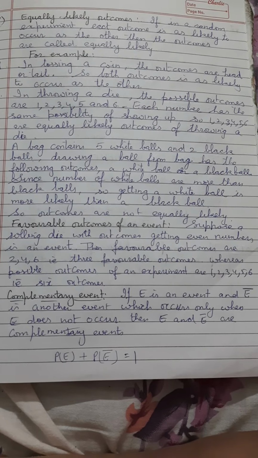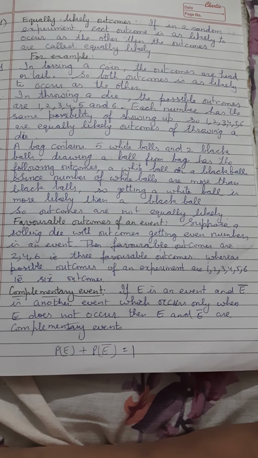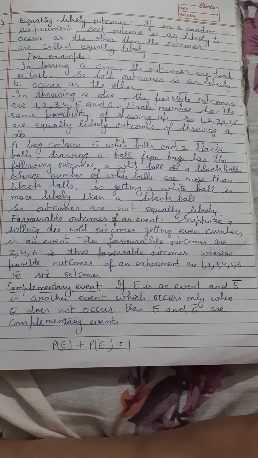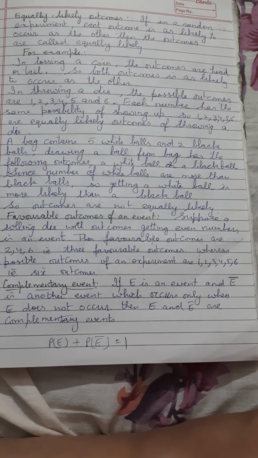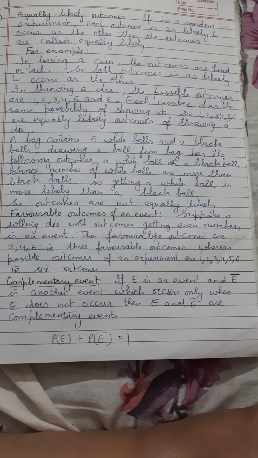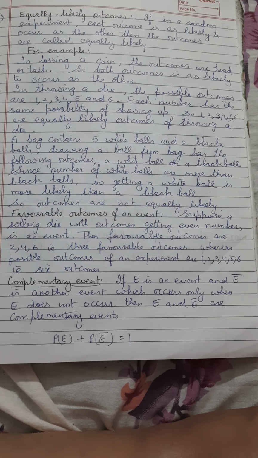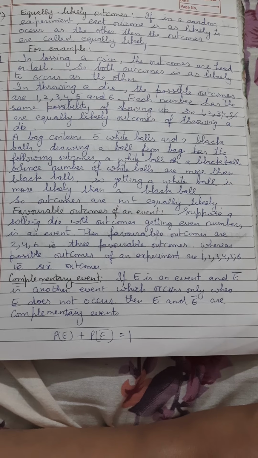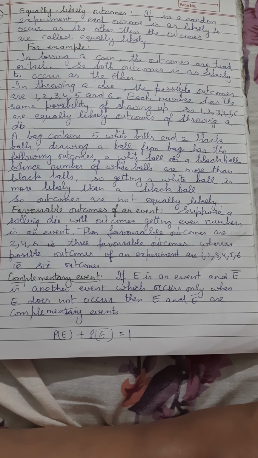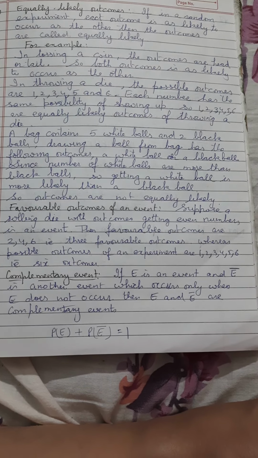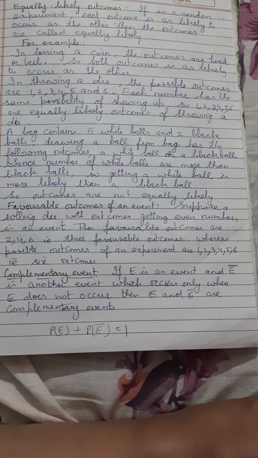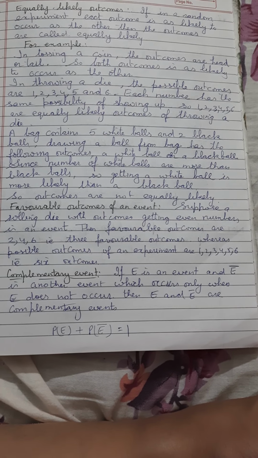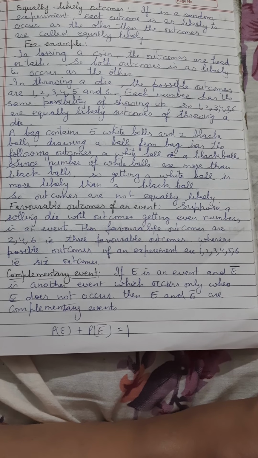Then we come to the favorable outcomes of an event. Suppose rolling a die and getting an even number is an event. The favorable outcomes are 2, 4, 6, because when we are rolling a die and looking for an even number, the even numbers on a die are 2, 4 and 6.